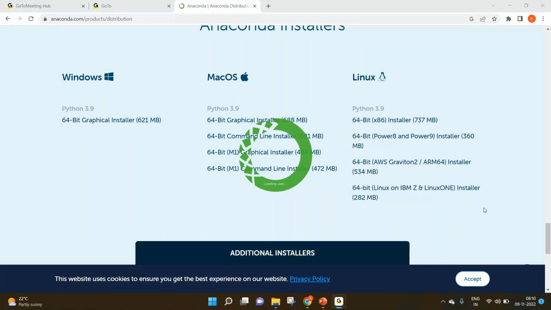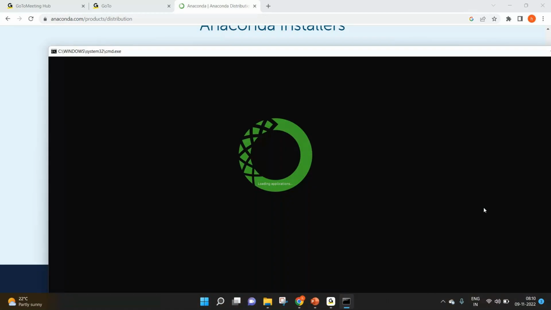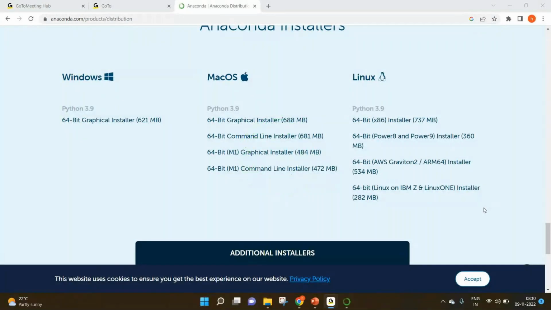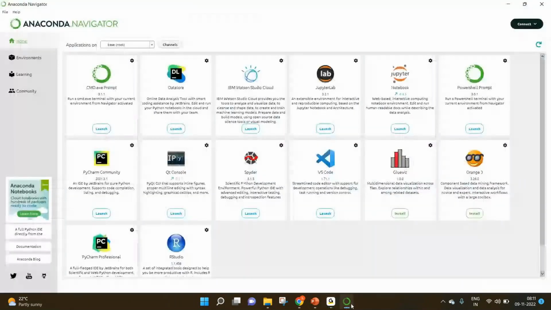The first important application that is quite used in projects is Jupyter Notebook. These are the different applications that are given to us by default, and the important one is Jupyter. This is the one that we're going to use primarily.